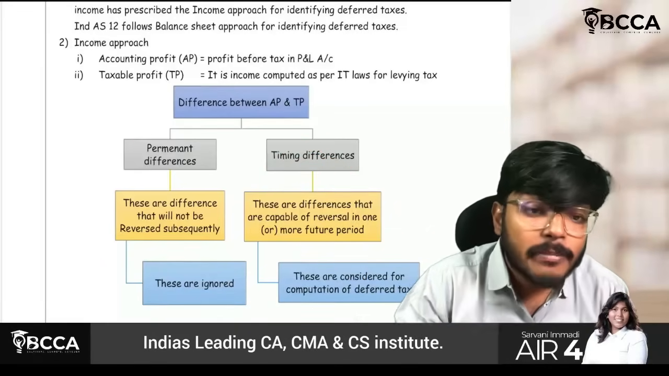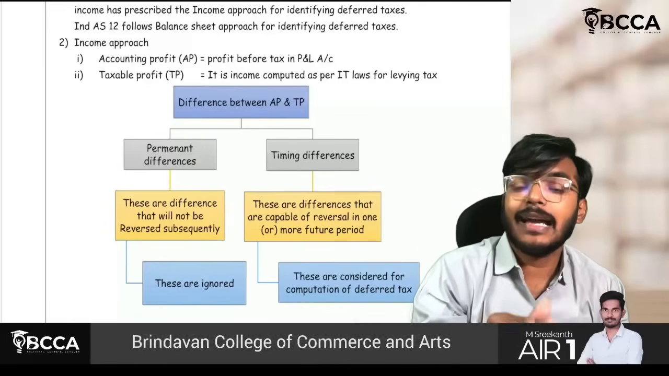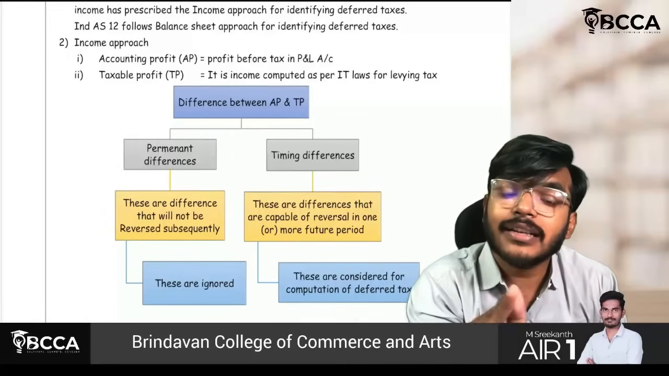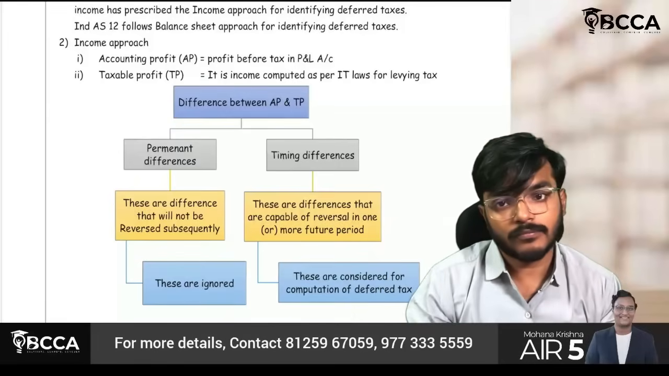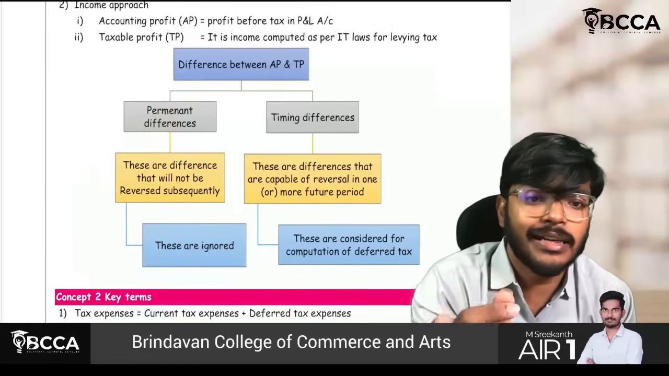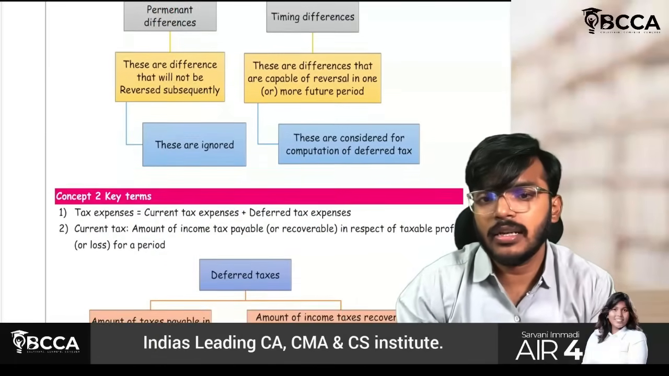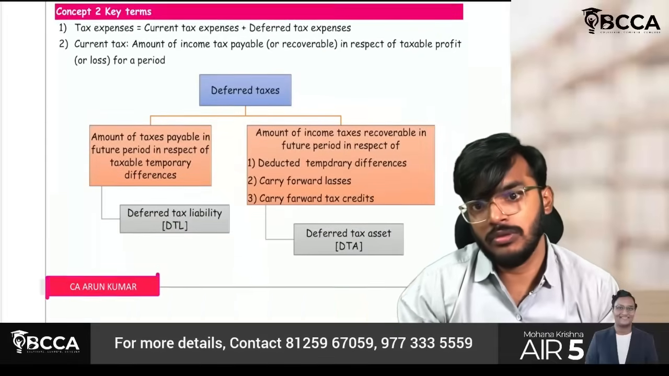But there are some permanent differences. All these disallowances are there. Say I have made more than 10,000 in cash. That is permanently disallowed. It will never be reversed in future. This kind of permanent difference will not be adjusted in deferred tax computation. Understood? Yes, sir. So next part.